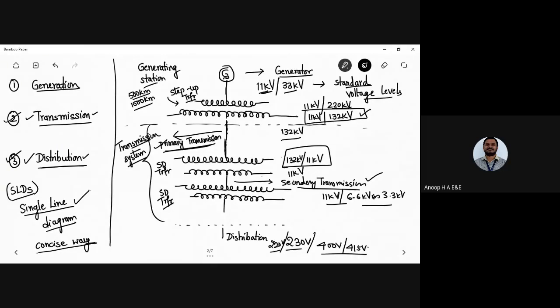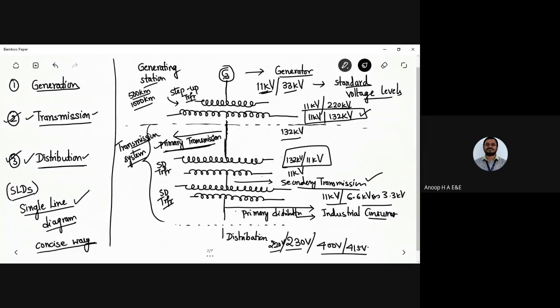So next, to meet the loads, why did we step it down to 6.6 or 3.3 kilovolt? From here, we are meeting the loads of the industrial consumers. So once we transmit it, this type of transmission is done from primary and secondary. This distribution being carried out here, we generally call primary distribution. Okay, primary distribution.